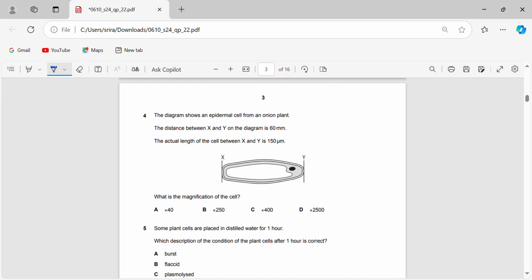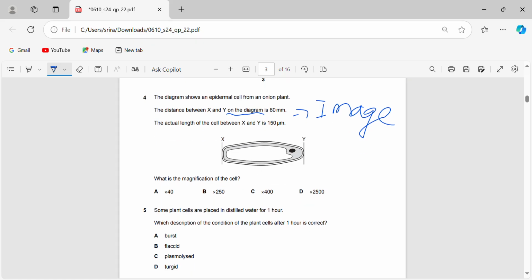The distance between X and Y on the diagram tells us that this is image size. You're going to understand why I'm making this classification soon, but that is image size. Then the actual length of the cell between X and Y is 150 micrometers. This is actual size as it's given in the question statement. So magnification is given by image size divided by the actual size.